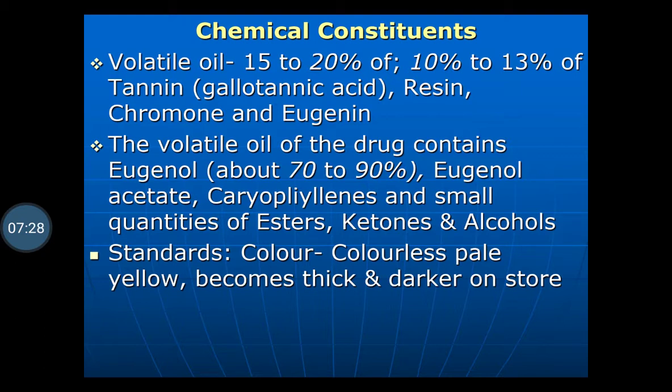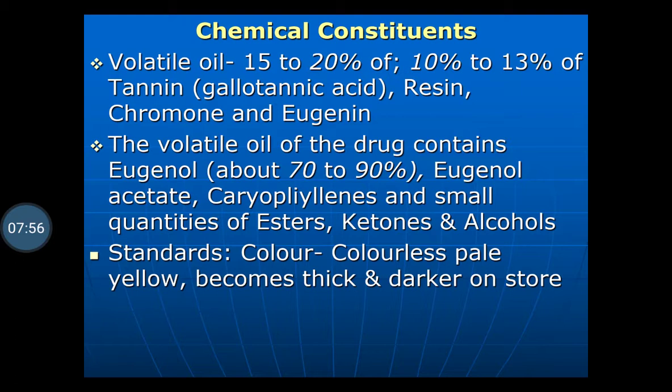Along with eugenol, it also contains eugenol acetate, caryophyllene, and small quantities of esters, ketones and alcohols. As the name indicates, the biological source is Eugenia caryophyllus, and the chief chemical constituent of its volatile oil is eugenol, about 70 to 90%.